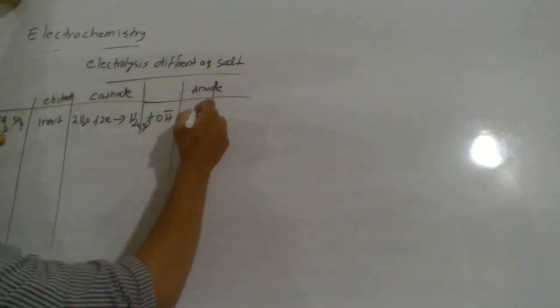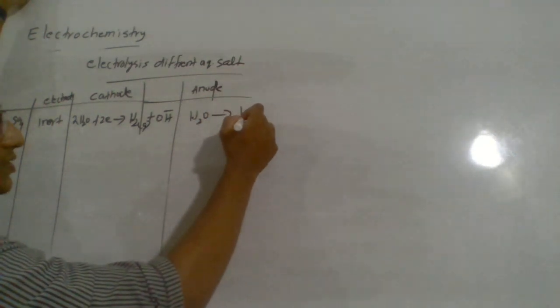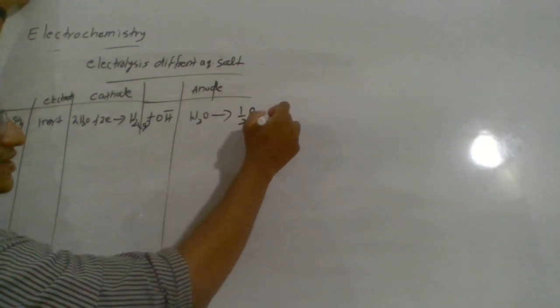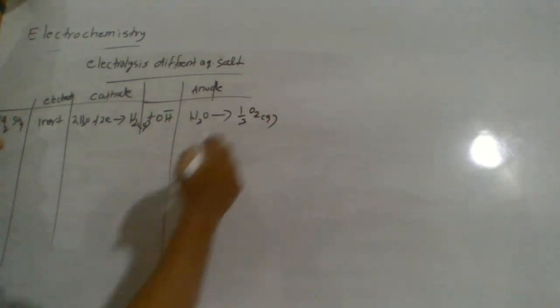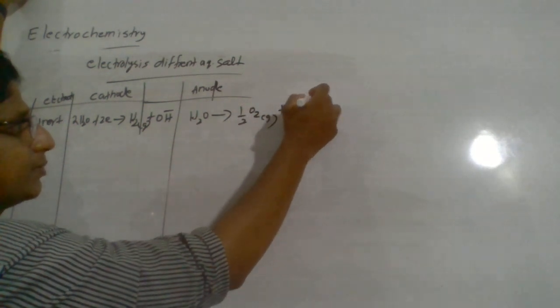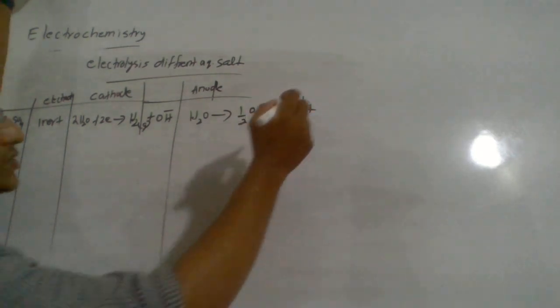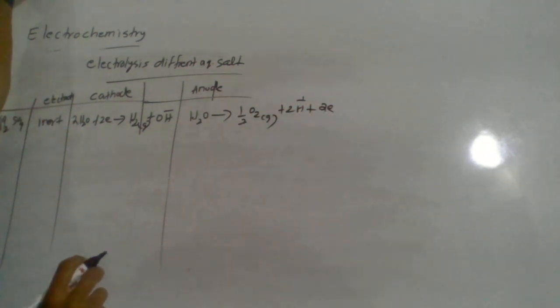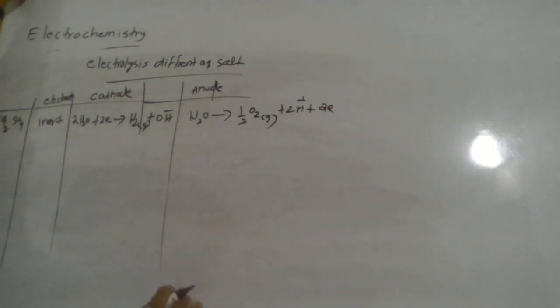At the anode, you will see again water is oxidized. Water is oxidized to oxygen gas, O2, plus 2H+ ion. Remember, oxidation means electrons are released, so 2 electrons. Now try to write the balanced chemical reaction. If I missed, you have to check.